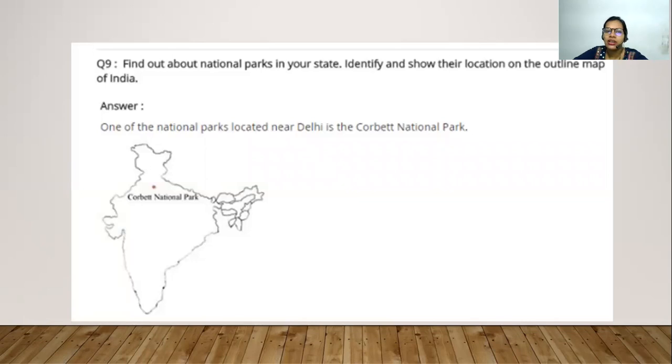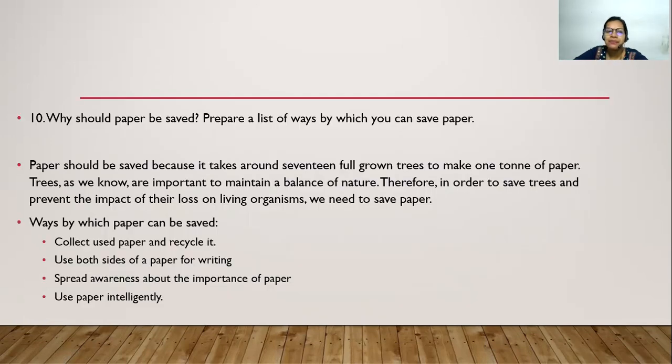Now find out the national parks in your state and identify them. So this you can do. If you're near Delhi, it is the Corbett National Park. Different states have different ones, and you can find this out very easily.